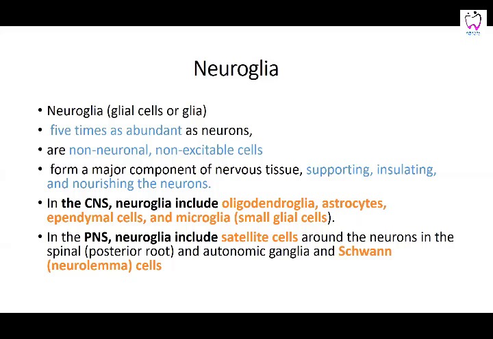ganglia. So in the central nervous system, you have oligodendroglia, which perform the myelination, whereas the myelination in the peripheral nervous system is performed by the Schwann cells, and in the ganglia you have these satellite cells, and the other supporting cells are the astrocytes, ependymal cells, and the microglia.